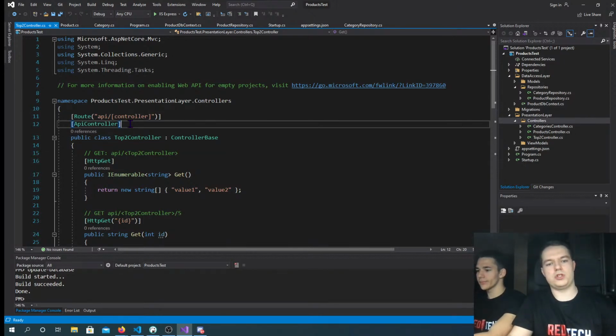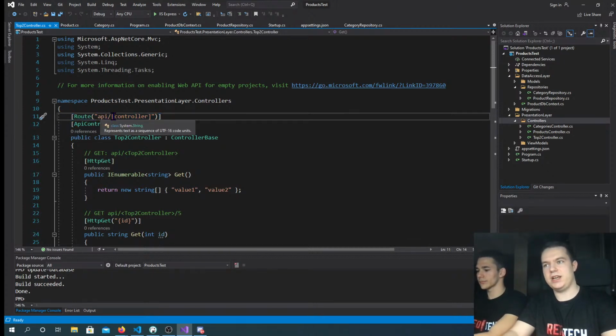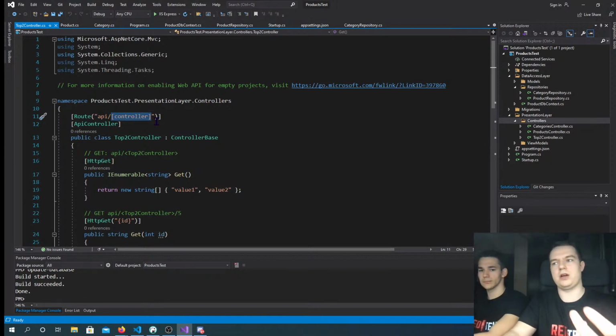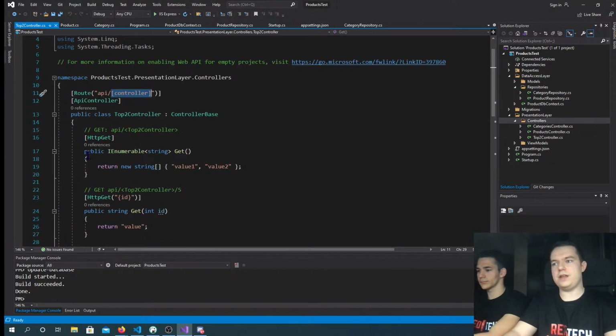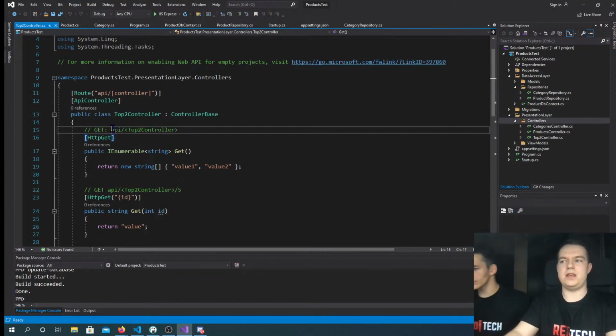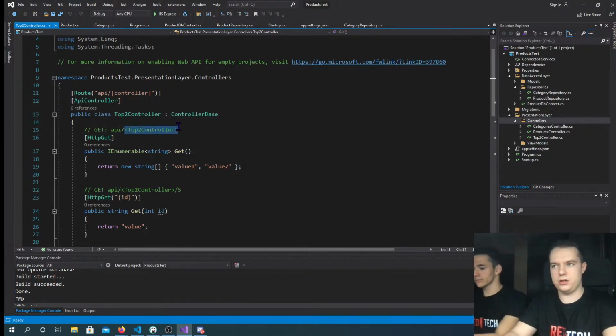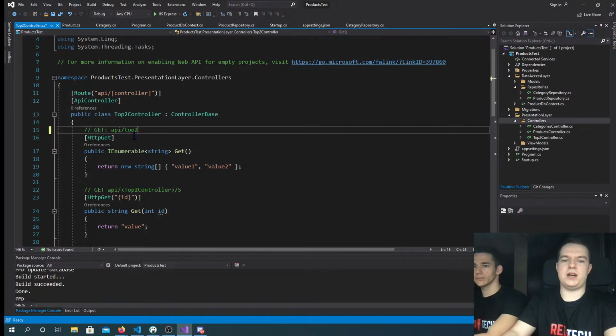So the framework knows this is an API controller, and it has a route of our domain /api/ and then it takes the controller name. If you see the methods, one also has an attribute HttpGet. That means that if we send a request to api/top2 with a GET method, it will run this method.